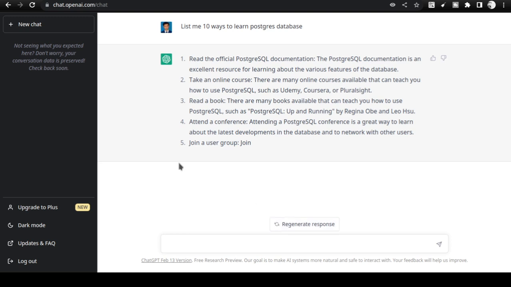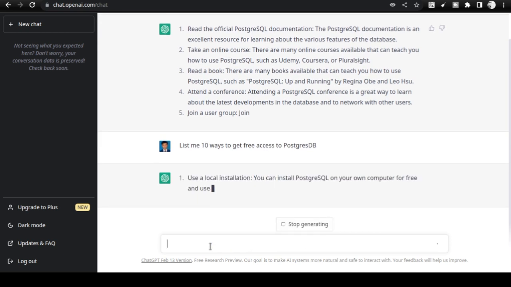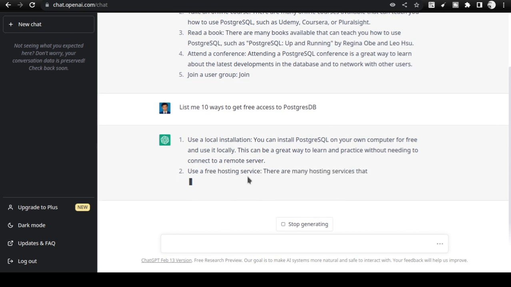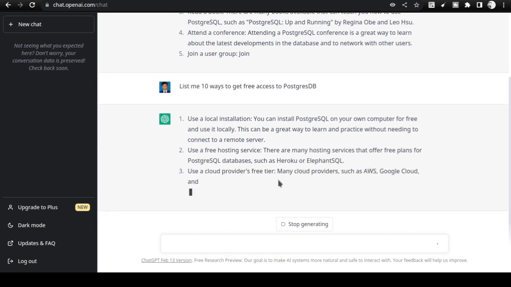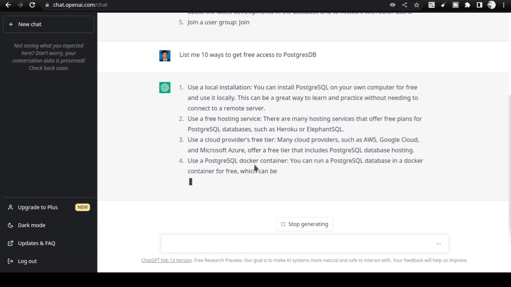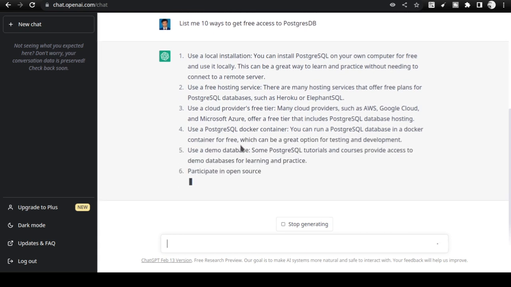Okay, I don't deny that. But one of the most important points is you have to learn by getting access to the database, right? So let us ask, list me 10 ways to get free access to Postgres database. Again it will tell you, okay, get a local installation, go for a free hosting service, get a cloud provider's free tier, you can get a Docker instance. In fact, all of these are viable options.